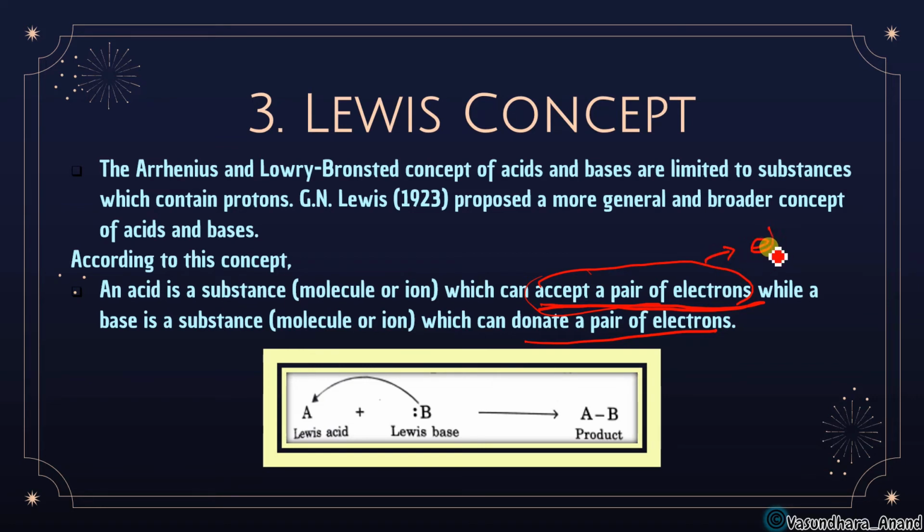So we can say that electron deficient compounds are Lewis acid. Similarly, which will donate, which is having more electrons, so electron rich, if they are electron rich, then they will be called Lewis base. Clear? So here we can see that A is Lewis acid as electron deficient, B is having a lone pair. So this lone pair is donating to A. So that's why A is Lewis acid and B is Lewis base. And then it is forming a product AB.